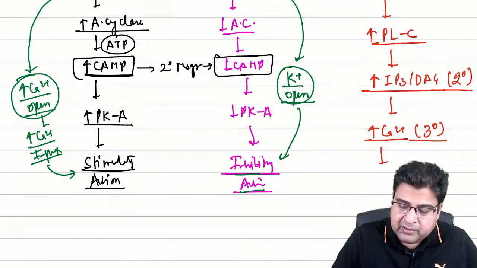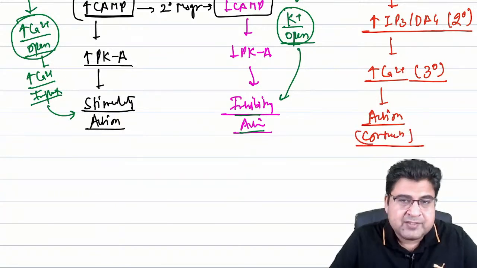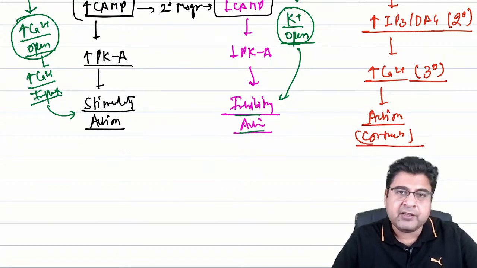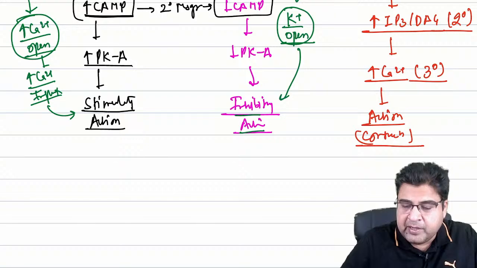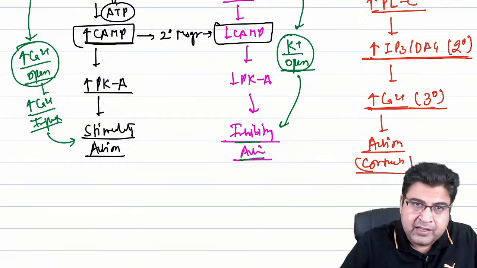And finally the action will take place in the body, and most of the time this action is related to the muscle contraction. This is how the different types of G protein subtypes will act in the body. So calcium will act as a tertiary messenger in respect of IP3 and DAG.